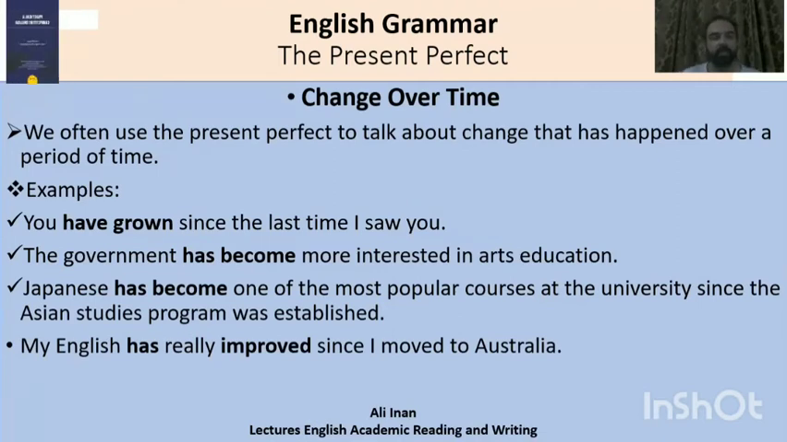Another usage of present perfect tense is for change over a period of time. We often use the present perfect to talk about change that has happened over a period of time. For example, you have grown since the last time I saw you. The government has become more interested in arts education. Japanese has become one of the most popular courses at the university since the Asian Studies program was established. My English has really improved since I moved to Australia.